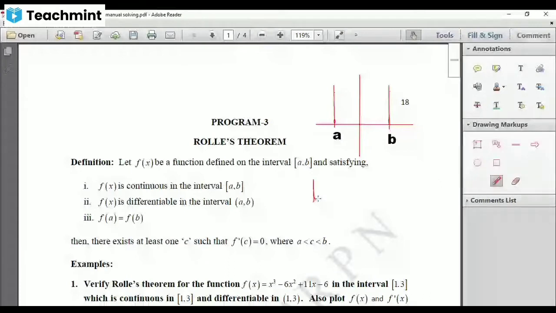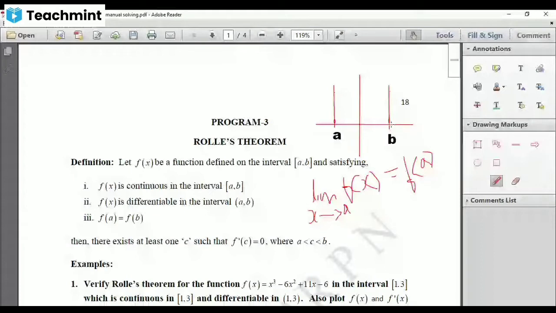This is the condition for continuity: the limit as x tends to a exists, and that should be equal to the value of the function at that point. So here our point is a. Similarly, this condition holds for all the points which you take from a to b. For all of them, this is true.